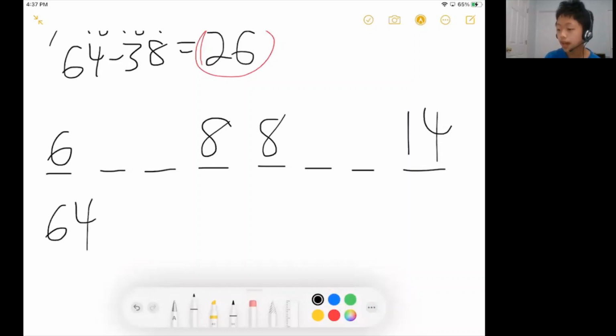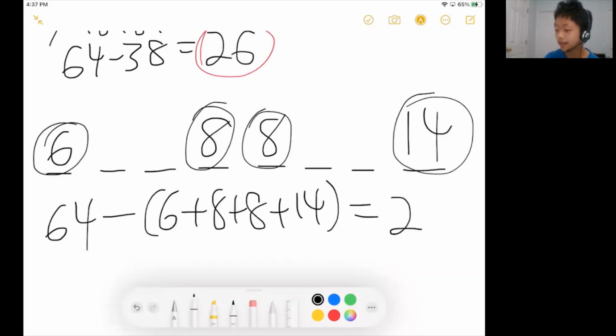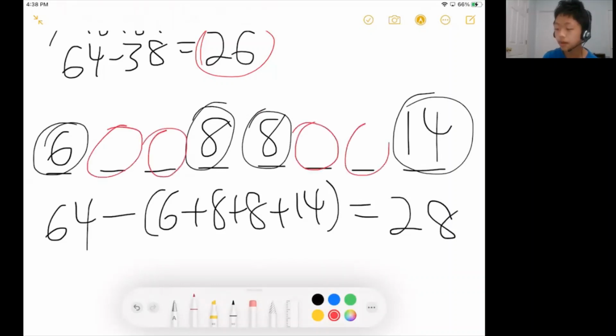If you subtract off the sum of those 4 numbers, 6, 8, 8, 14, that would give you 28. So the remaining 4 numbers must have a sum of 28 in order for the average of all 8 numbers to be equal to 8.